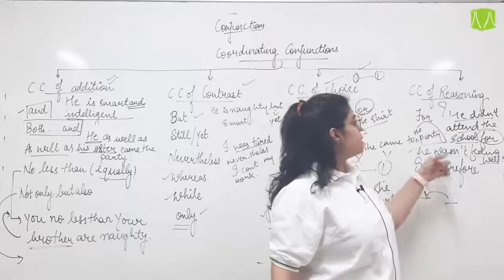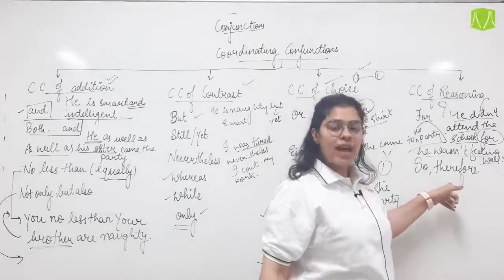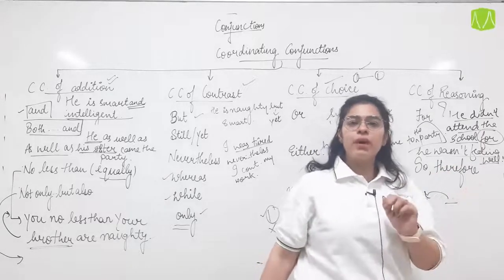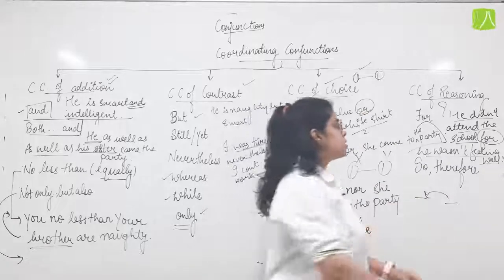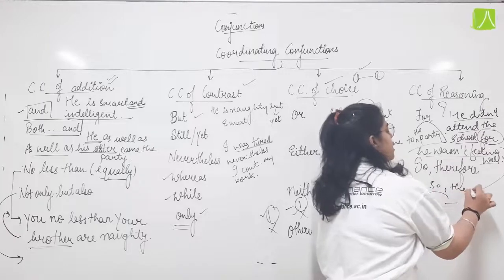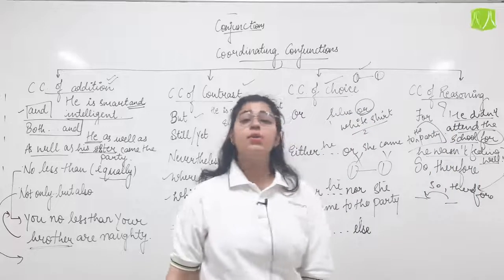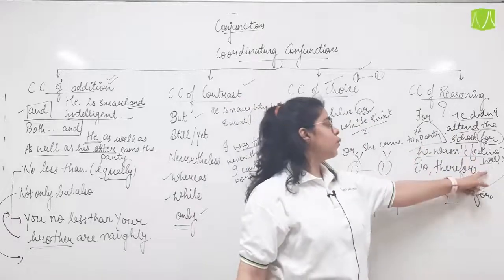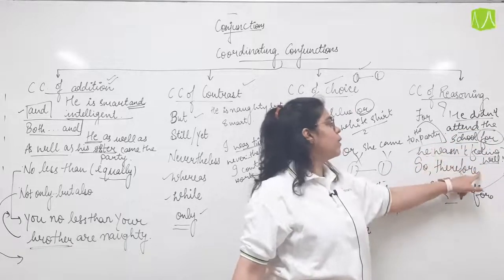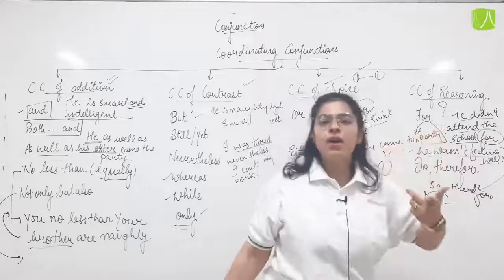He didn't attend the school, therefore... no, he wasn't feeling well, therefore he did not attend the school. He wasn't feeling well, so he didn't attend the school. So the same sentence could be used; instead of for, we'll use so or therefore. Now here we have to take care of one thing, that the sentence would be reversed. He wasn't feeling well, therefore he didn't attend the school, or he wasn't feeling well, so he didn't attend the school. The two sentences will be reversed.